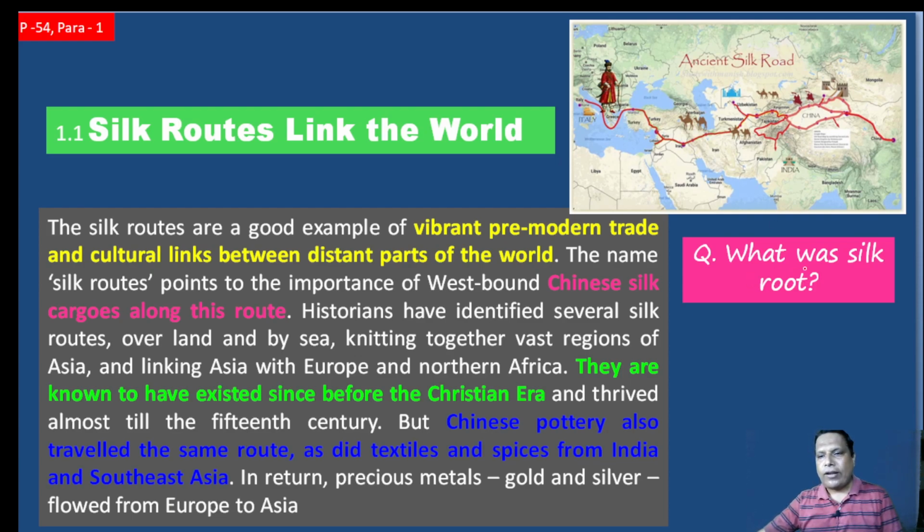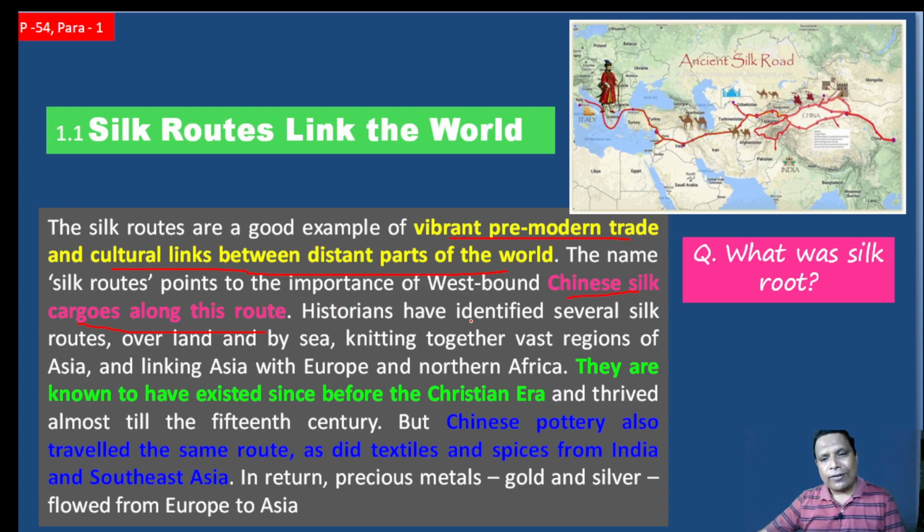So if I ask what is the Silk Route, very simple. It is a name given to a vibrant pre-modern trade and cultural link between distant parts of the world. Mind it, it is a vibrant pre-modern trade and cultural link between distant parts of the world. Now the name Silk Route points to the importance of westbound Chinese silk cargoes along this route. So whatever the Chinese cargoes carried, silk, based on this, the name Silk Route has been given.